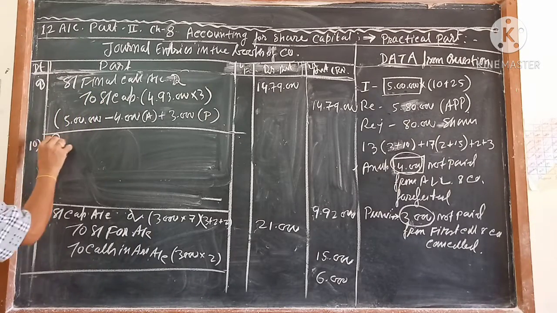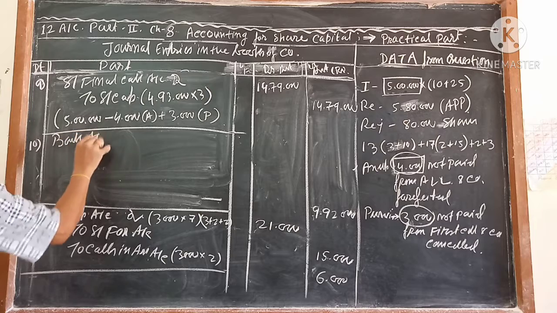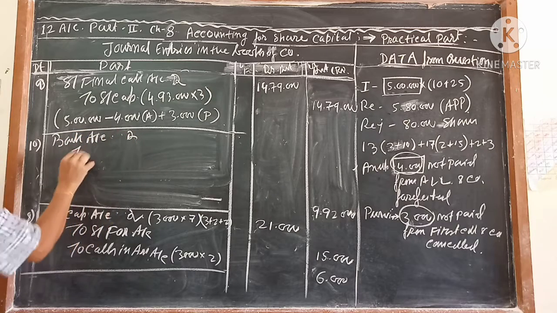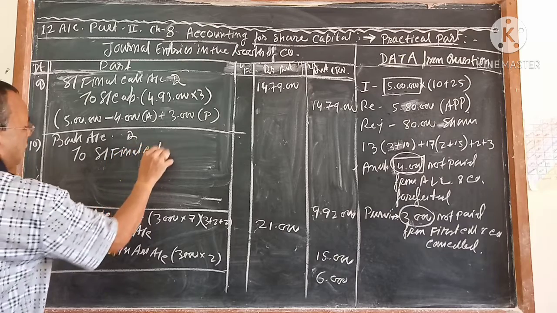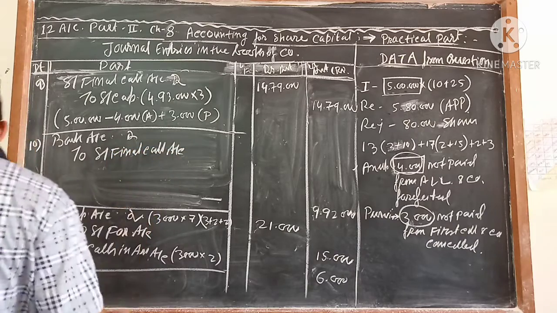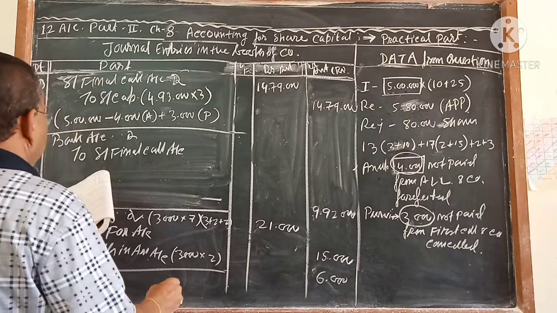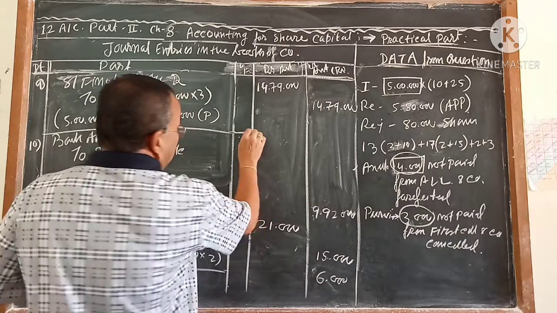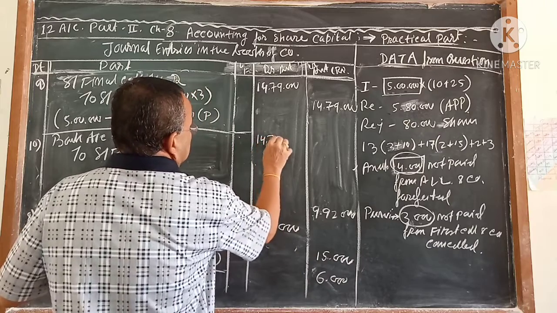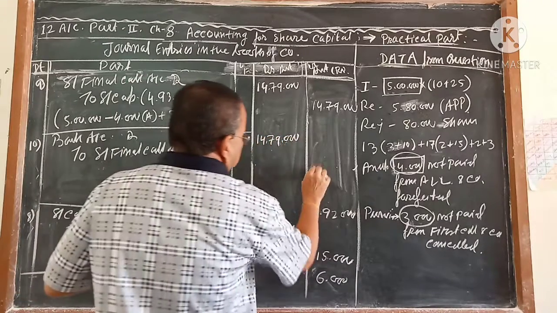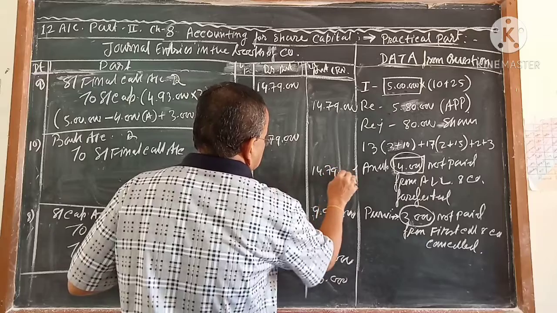That is called bank account debit to share final call account. Bank account to share final call amount, how much? Here nobody is there that has not paid, it is not like that. So all money company receives. So 1479, that company receives this all money.